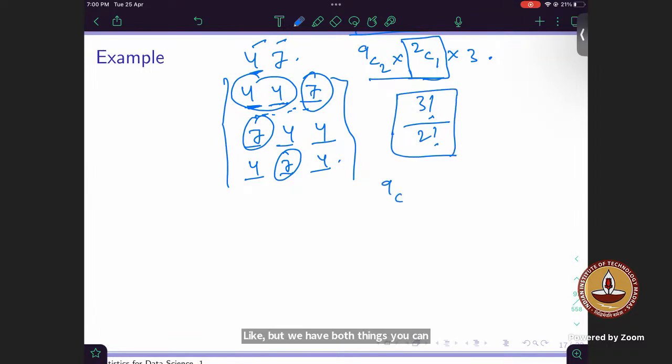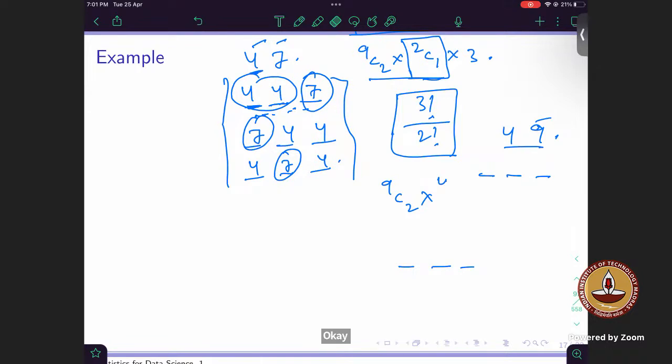For example, once I do 9C2, basically I'm saying that I've chosen 2 digits. Let's say 4 and 9. Once I've chosen 2 digits, because I have to fill up a 3-digit place, I can't do it just by placing one number once, right? For sure one number has to repeat. Then only I can permute them and make a 3-digit number. Either 4 is getting repeated, or 9 is getting repeated, right? So out of these 2 numbers, I'm choosing which number I want to repeat.